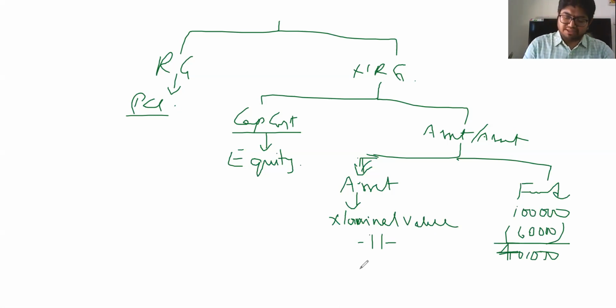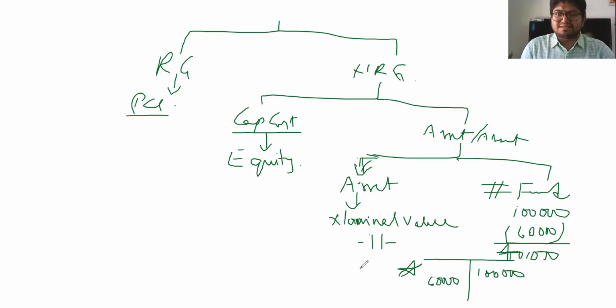The second category of accounting which is allowed, this is first category, I'm putting a hash mark. Second category, star mark. The second category which is allowed is, in my balance sheet, I would recognize 1 lakh as the asset value, and the 60,000 whatever I've received is considered as a loan which I've received from government. And as I depreciate this 1 lakh to my P&L, I would recognize income for this 60,000 in my P&L. These are various methods you have in accounting for government grants under AS.